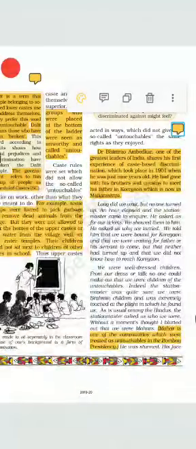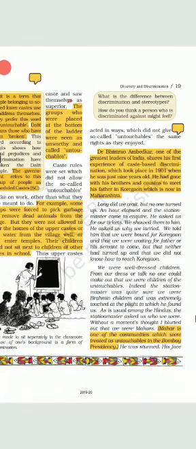I think you have understood this chapter till now. So read this chapter till here carefully. We will do the rest of the chapter in our next lecture.